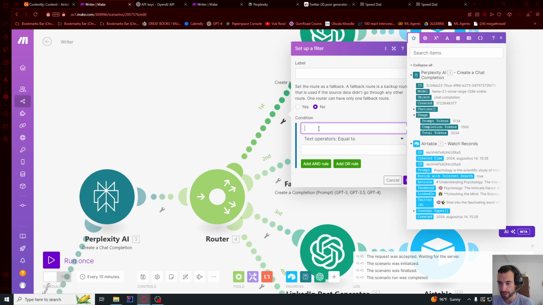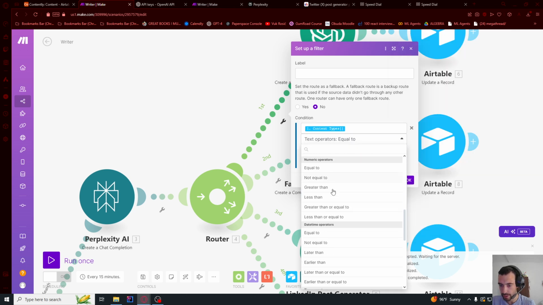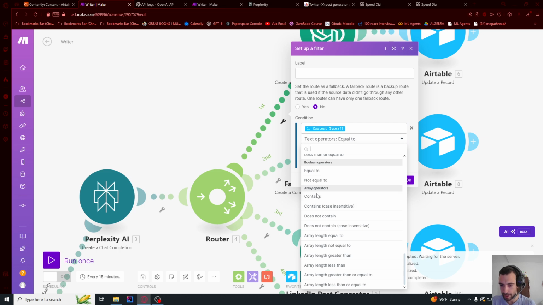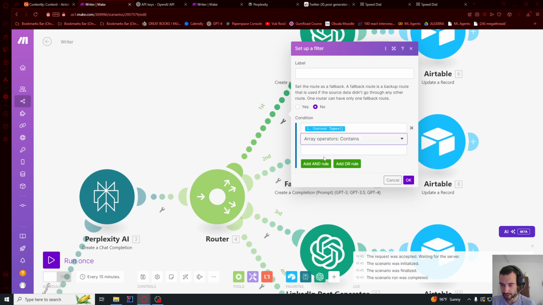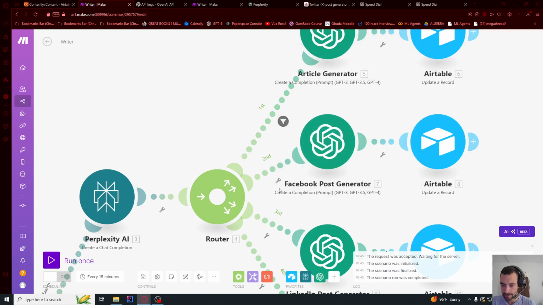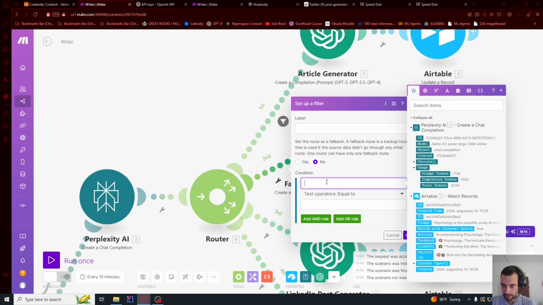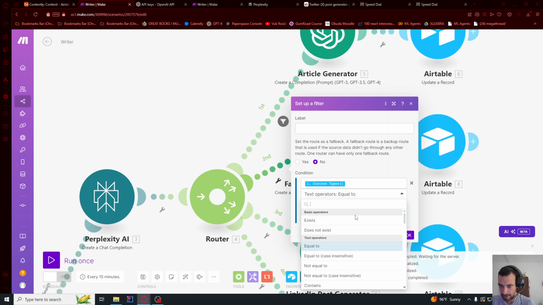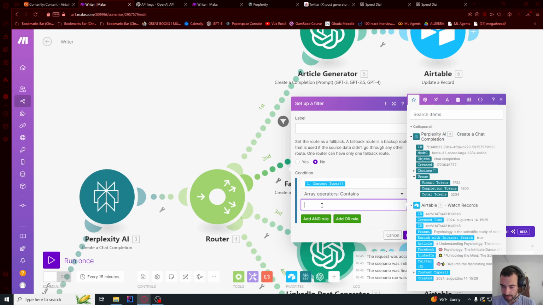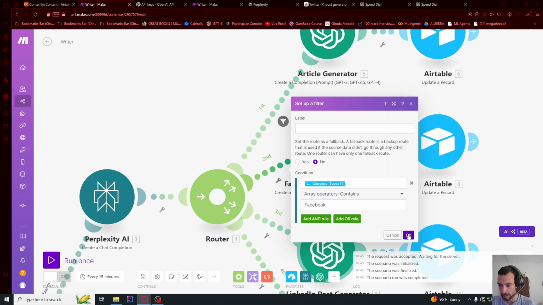So now we're gonna click here and say content types, and then scroll all the way down and choose contains, but this array operations contains, not the other contains. So this contains article. Okay, let's go here. Let me say set up a filter, go here, choose not creation time but content types, and let me scroll all the way down and say contains. This is gonna be Facebook, and let's do this for the other two.